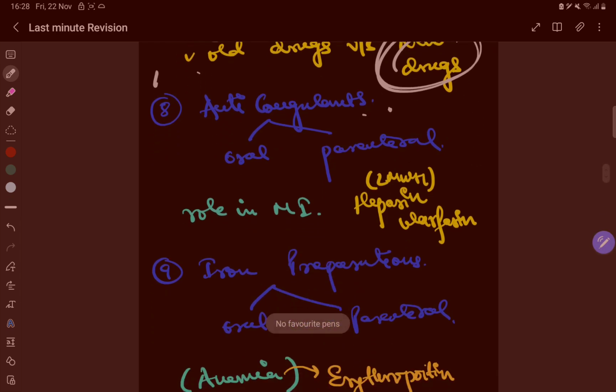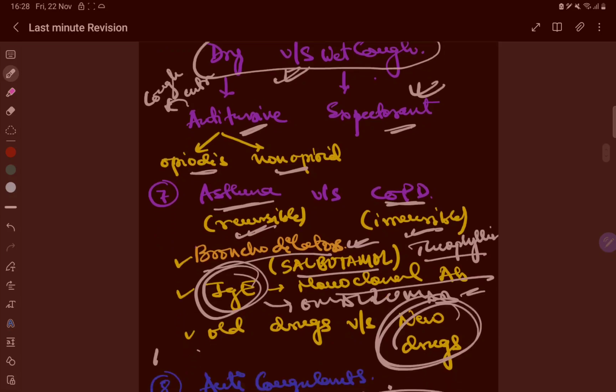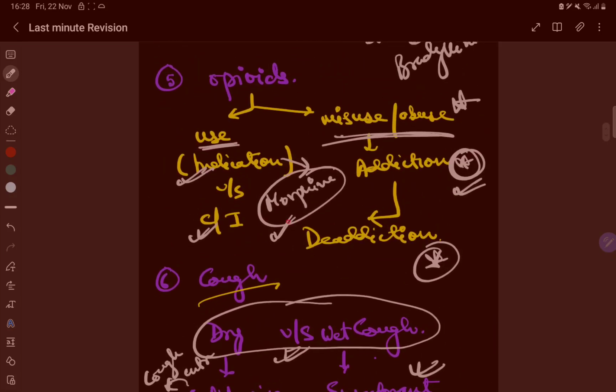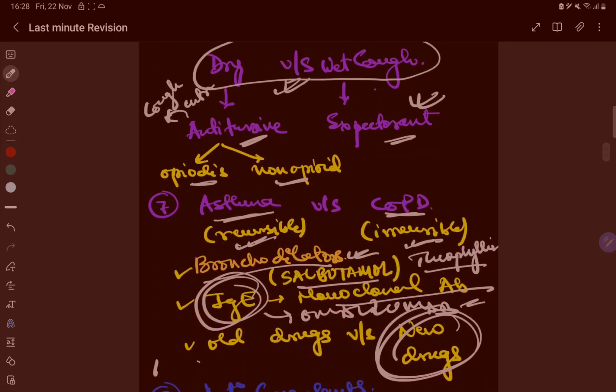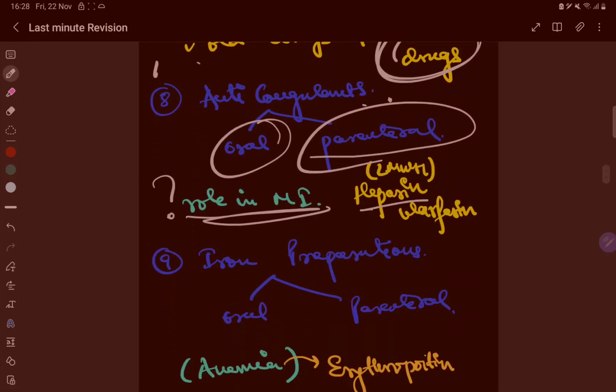okay. Now anticoagulants, oral versus parenteral, okay. So what is the role of anticoagulants in MI, okay. Role of, again here also, if it is important, role of morphine in MI, okay, remember. Now next, yes, heparin. So low molecular weight heparin, what is the use of heparin versus warfarin and when it is used. Another drug is fondaparinux,